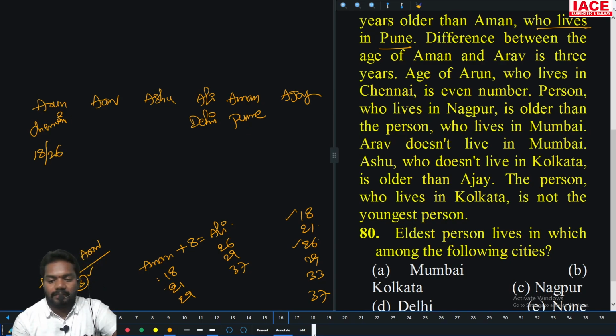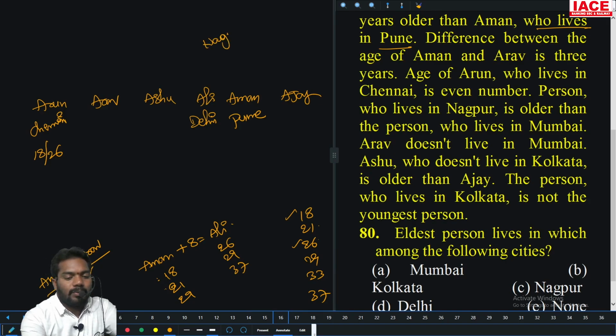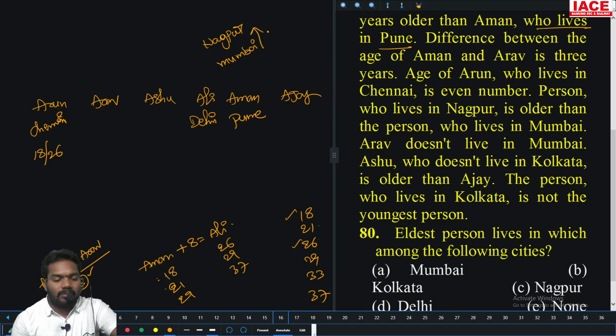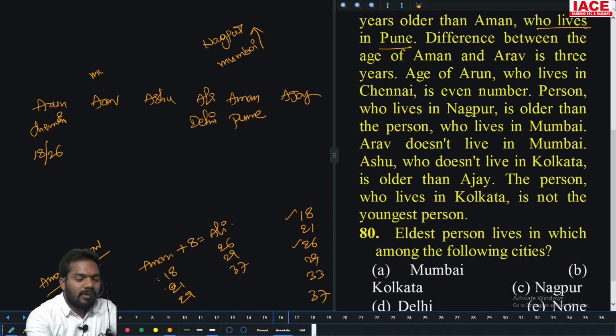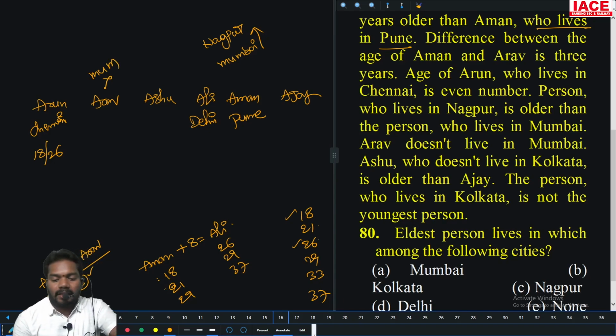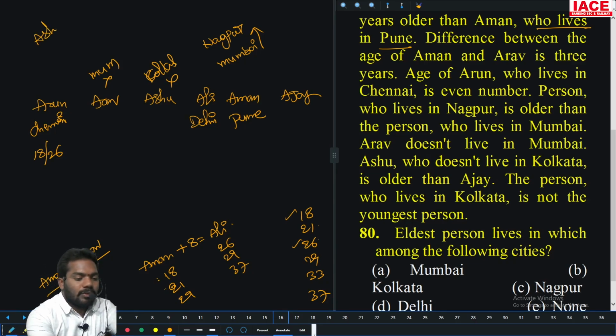Just wait for that. The person who lives in Nagpur is older than the person who lives in Mumbai. So Nagpur is older than Mumbai. Arav does not live in Mumbai. The next, Ashu does not live in Kolkata. Then Ashu is older than Ajay.